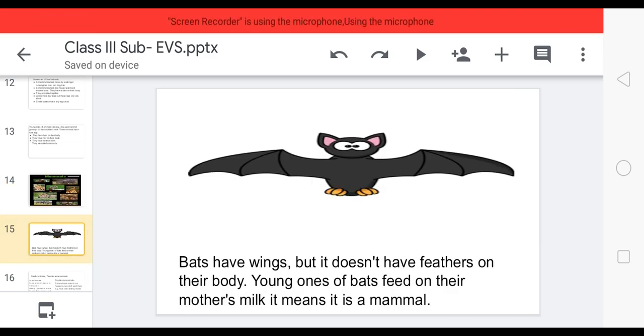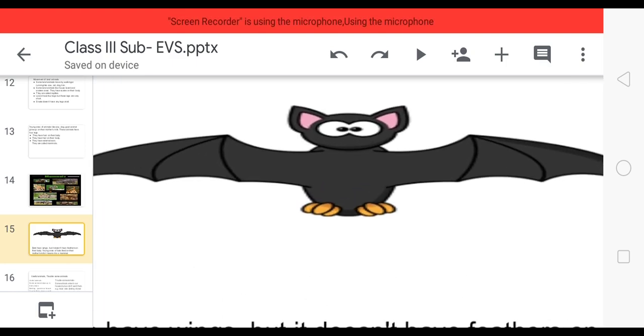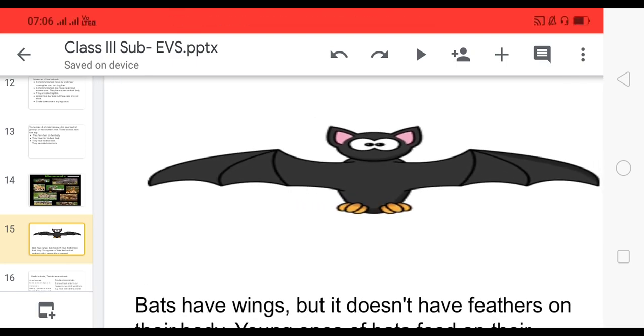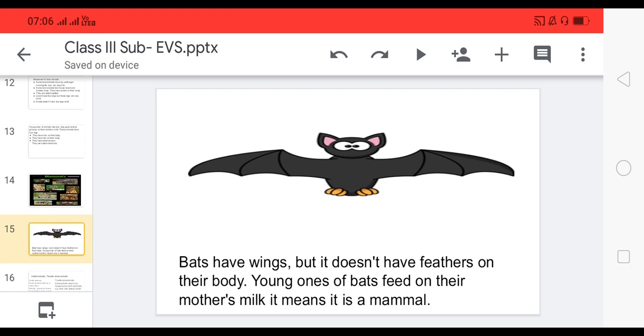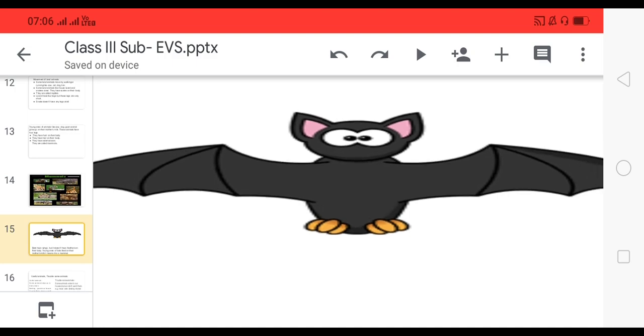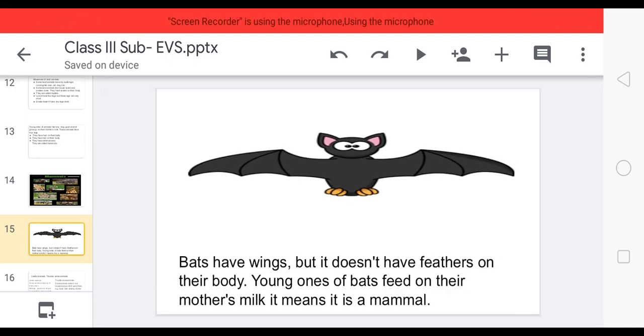See, children, this is a picture of a bat. You can see bats have wings, but they don't have feathers on their body. Young ones of bats feed on their mother's milk. And you can see it also has external ears.